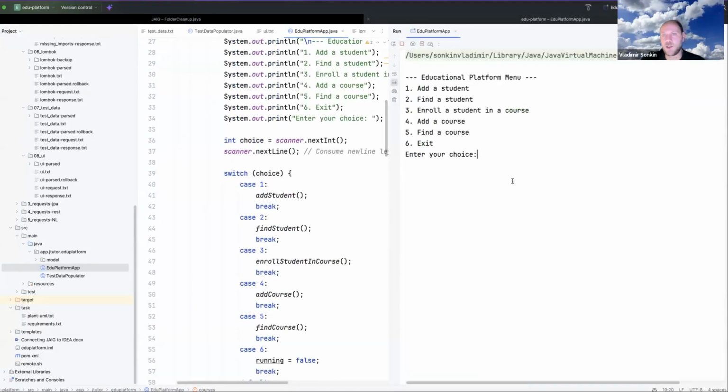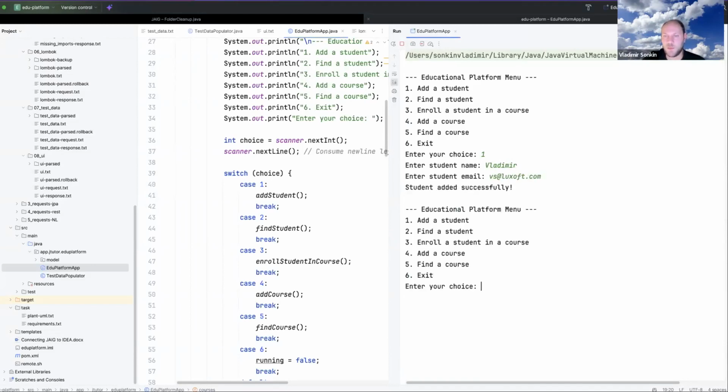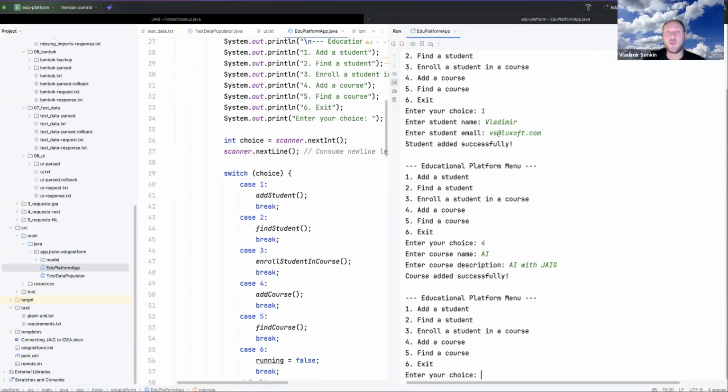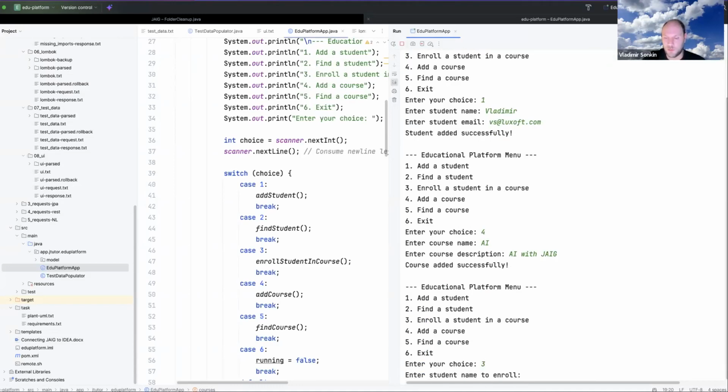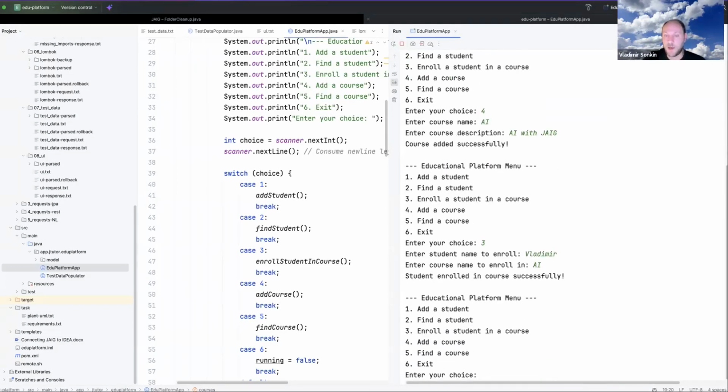Okay, educational platform menu: add a student. I will try to add a student. Okay, I will add myself. This is my email, some email. Okay, I was added successfully. Then I want to add a course. Okay, artificial intelligence, AI with JAIG. Okay, fine. And now I will enroll a student to the course. So the student is me, and I will enroll to AI. Okay, student enrolled in course successfully, and I will now find a course.